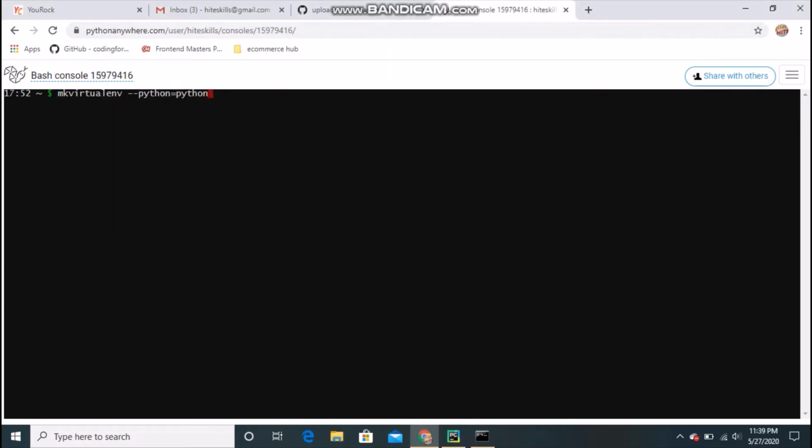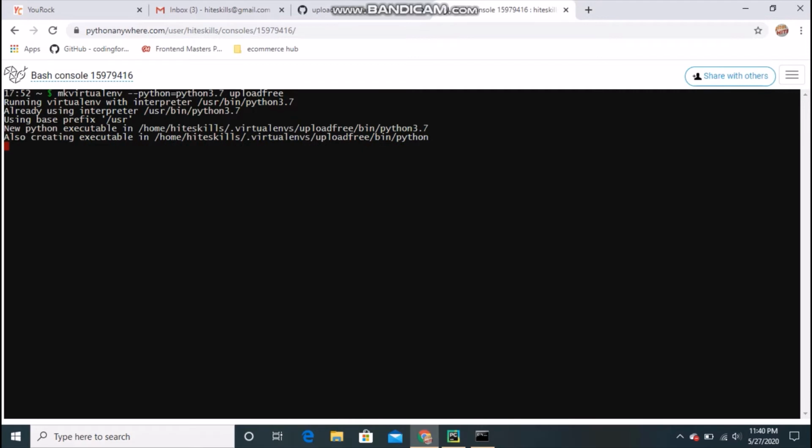Anyway, we see that this is our Python, so we will put that inside there. So we will write 3.7.6. Actually 3.7 is okay, you don't need to write everything, and you have to give the virtual environment name. So I will write here my upload free. That is my virtual environment now, and it's creating the required things.